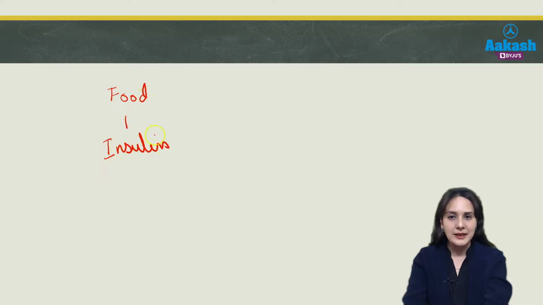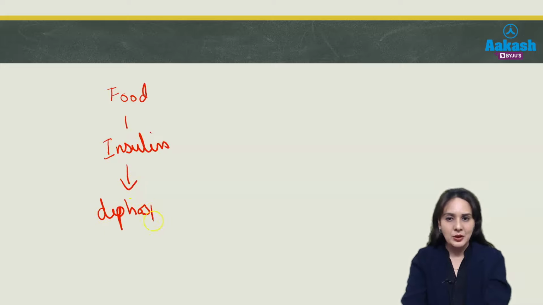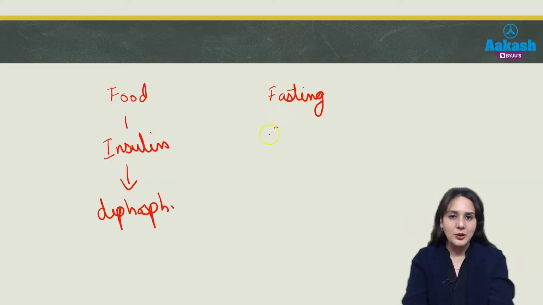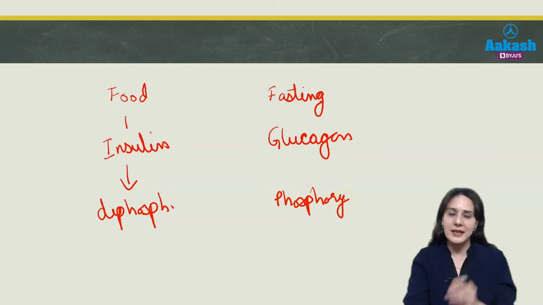And insulin mainly acts by dephosphorylation of enzymes. How will it dephosphorylate enzymes? By decreasing the level of cyclic AMP by activating phosphodiesterase. On the other hand, when we are fasting, at that time our body secretes glucagon and it mainly acts by phosphorylation of enzymes. How? By increasing cyclic AMP.